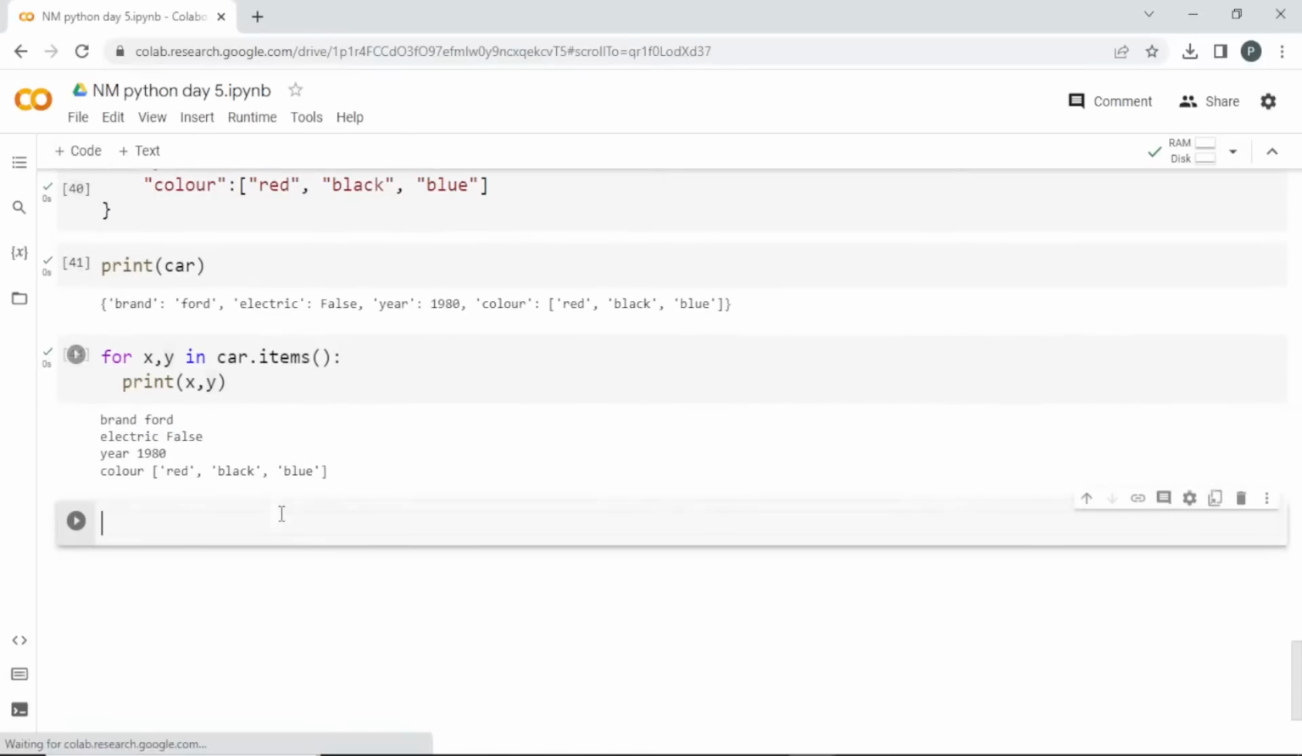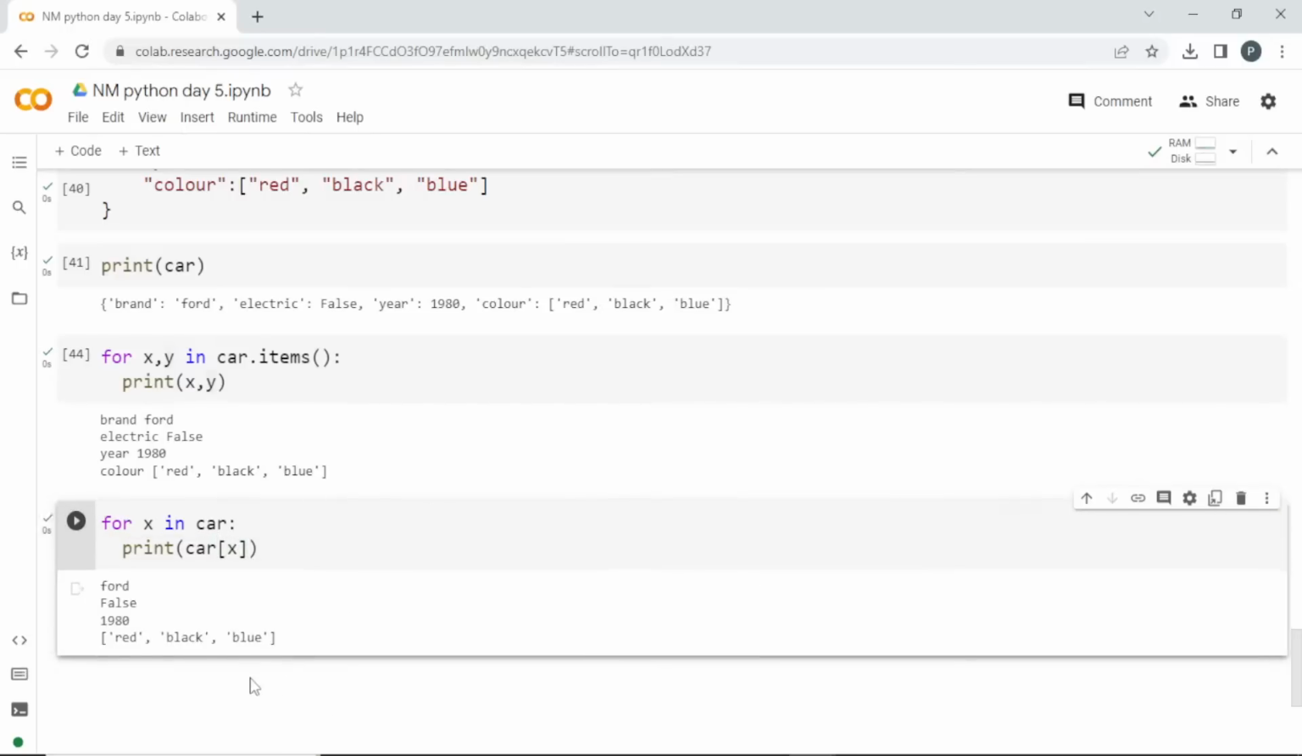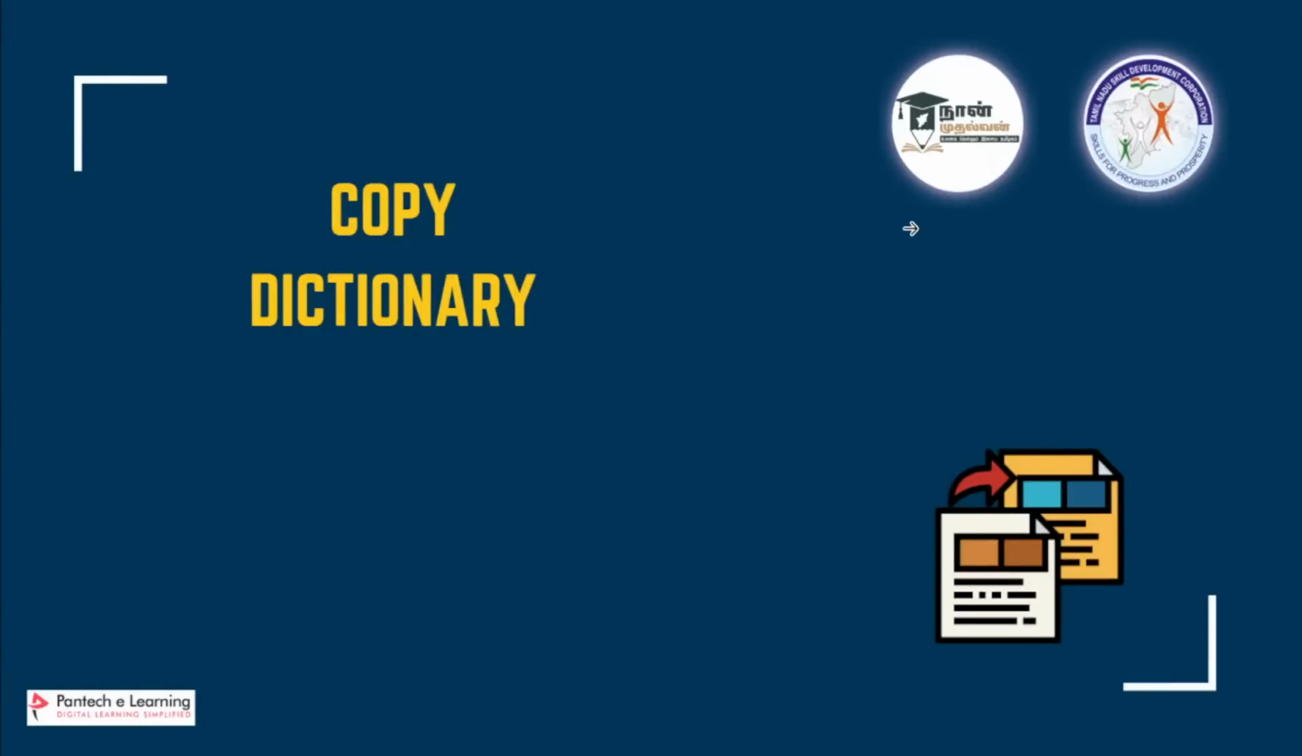Next we will do for x in car, and I'll print. This is going to pass the key name one by one, so that will be executed and the values will be got. Okay, so this is the thing about looping through a dictionary.